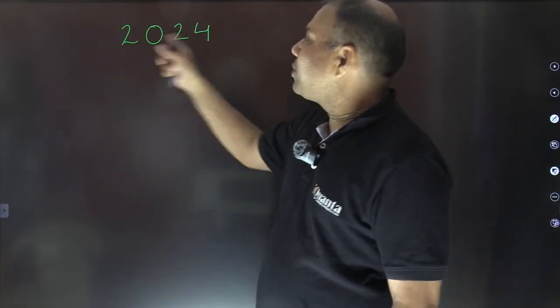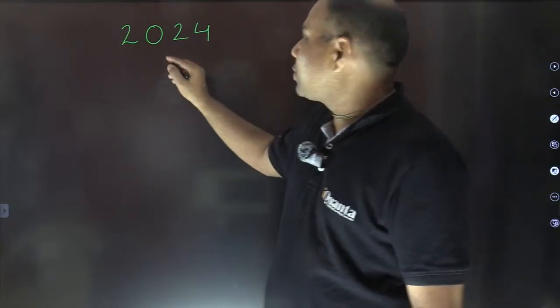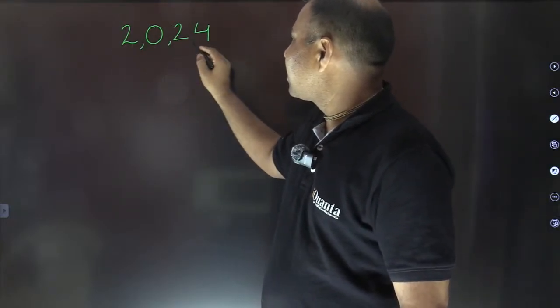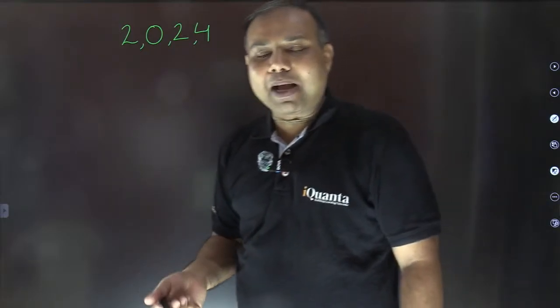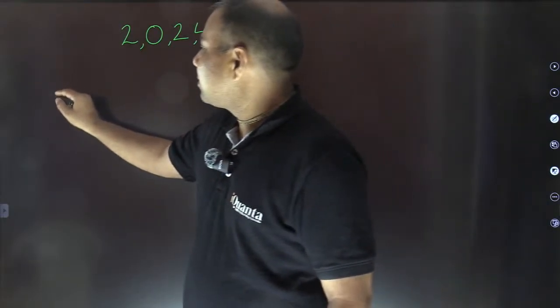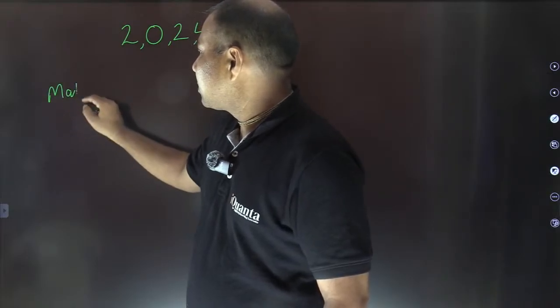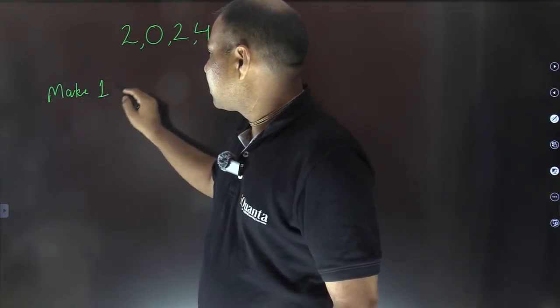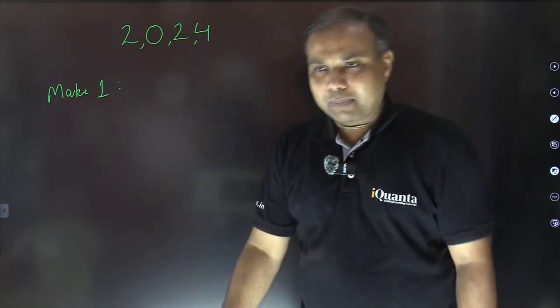Now, by using these 4 digits, 2, 0, 2 and 4, along with any of the mathematical operations that you know, can you make 1? Please try.